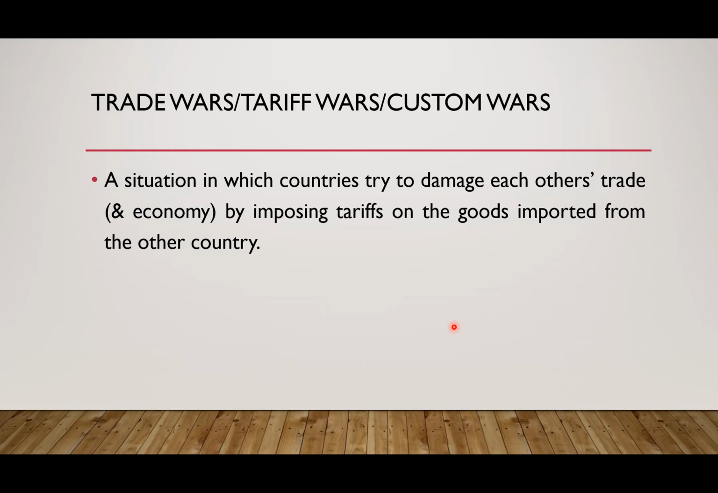What is a tariff war? What is a trade war? What is a customs war? If you are reading newspapers or following any current affairs, you will repeatedly hear these words. It is one and the same thing. A trade war is a situation in which countries try to damage each other's trade and economy by imposing tariffs on the goods imported from the other country. So if China is the manufacturing hub of the world, that means China is producing a lot of things that are being exported to other countries. So how can other countries damage China? They can damage it by imposing tariffs. That is what America and the Donald Trump administration are attempting to do.